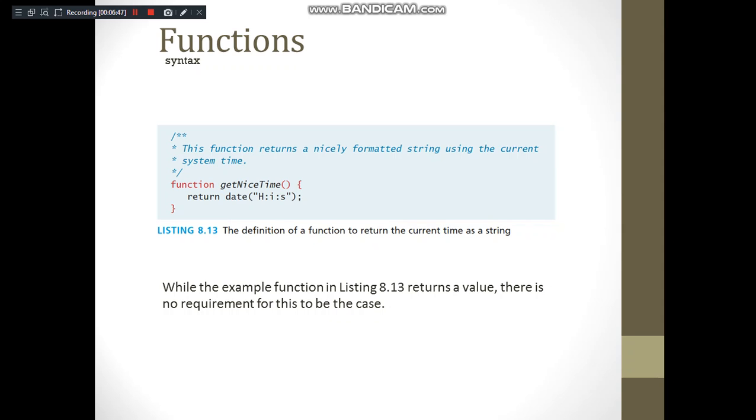Here is an example of a function which returns a value. So there is no need to return also. You can just make an observation here: you have a function starting with the keyword function. It does not have any return type. Then this is the function name. You have brackets, opening and closing curly brackets.